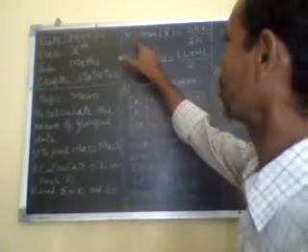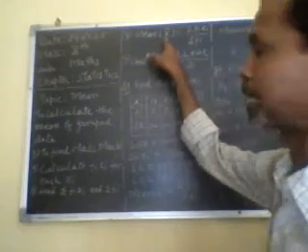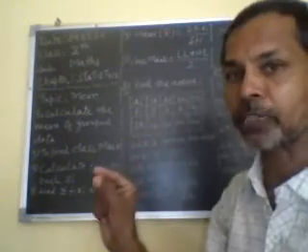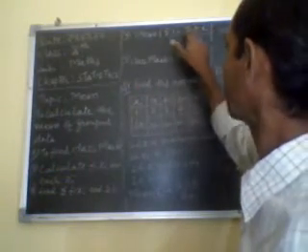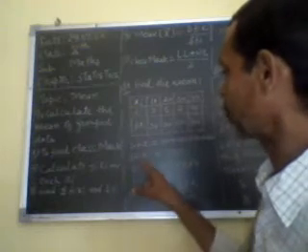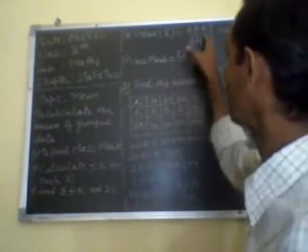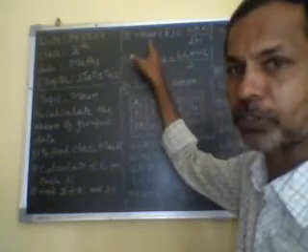And finally we have to use the formula of mean, represented by X bar. This is the bar sign, X bar, a small line on the X. Mean is sigma Fi Xi divided by sigma Fi. So whenever we find sigma Fi Xi and sigma Fi, these two values are divided and we find the mean of the given observations.